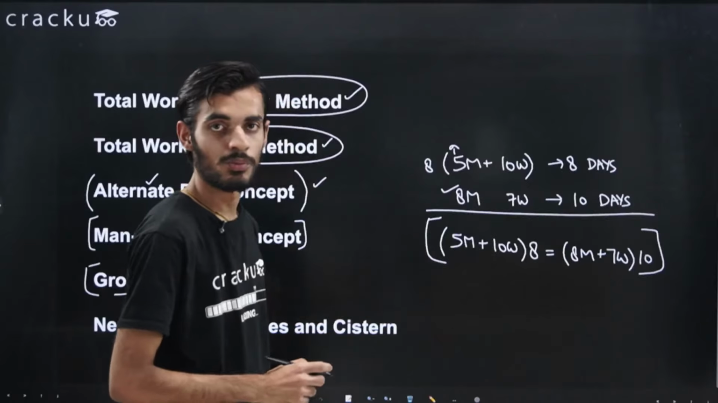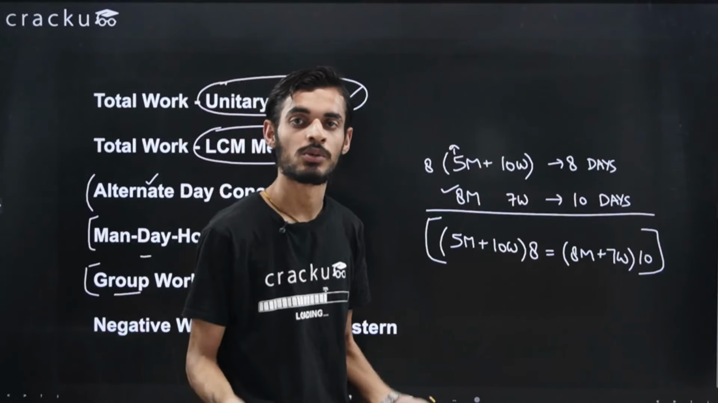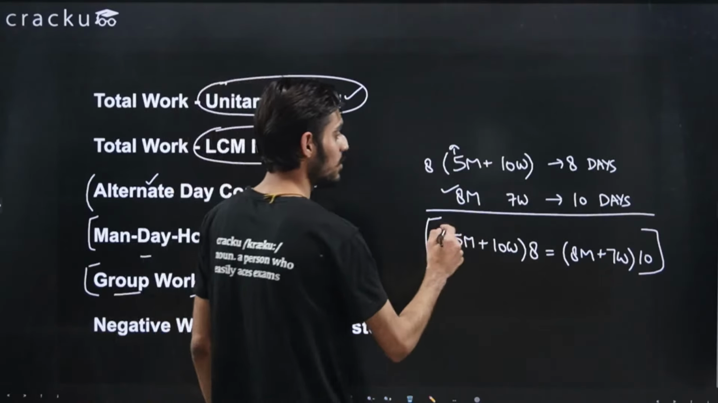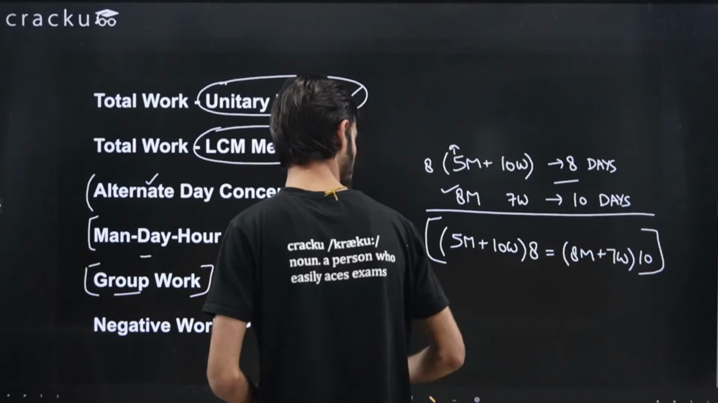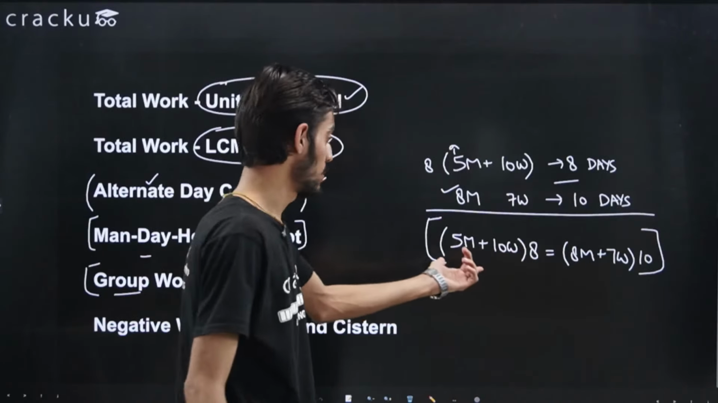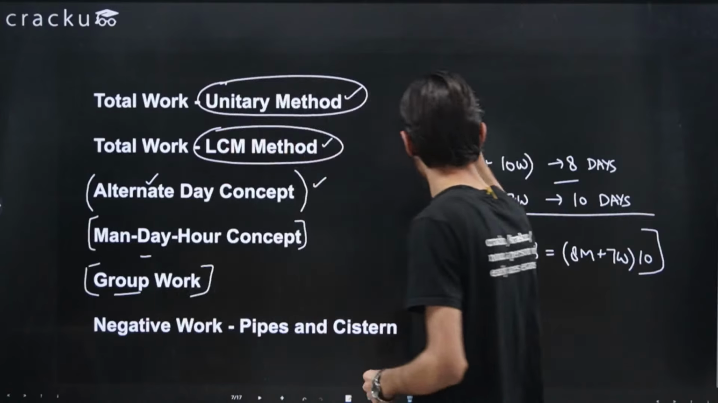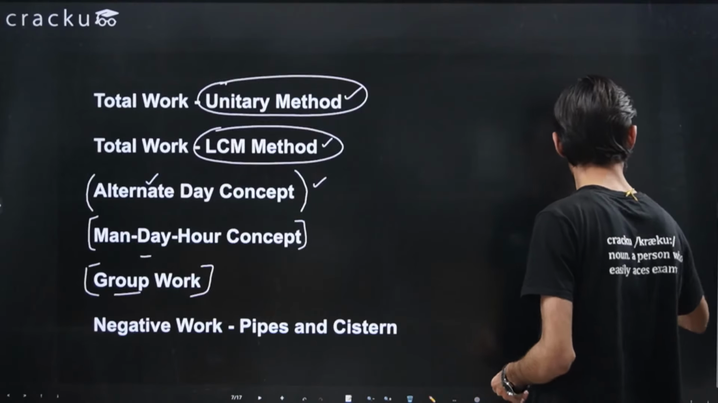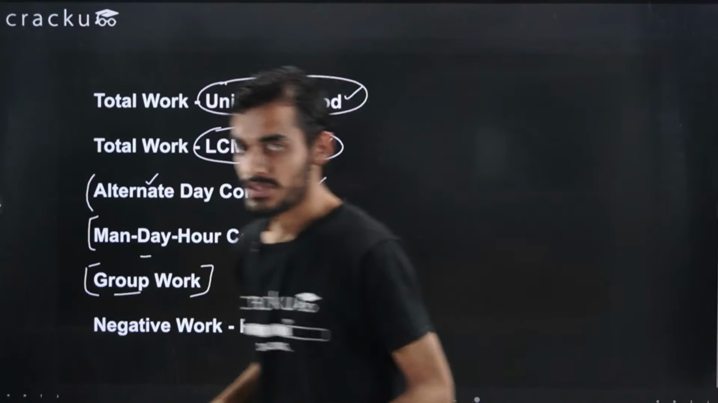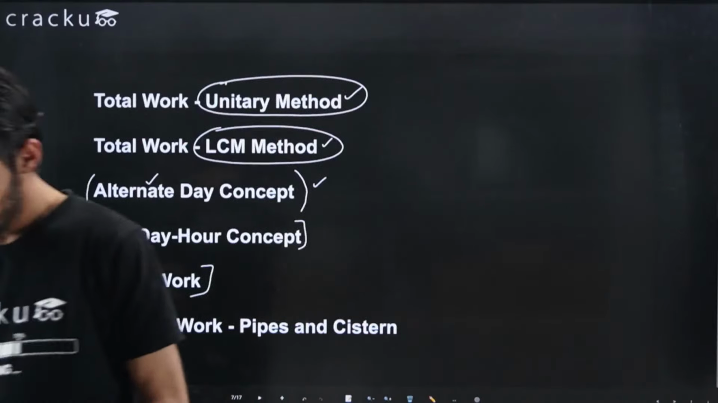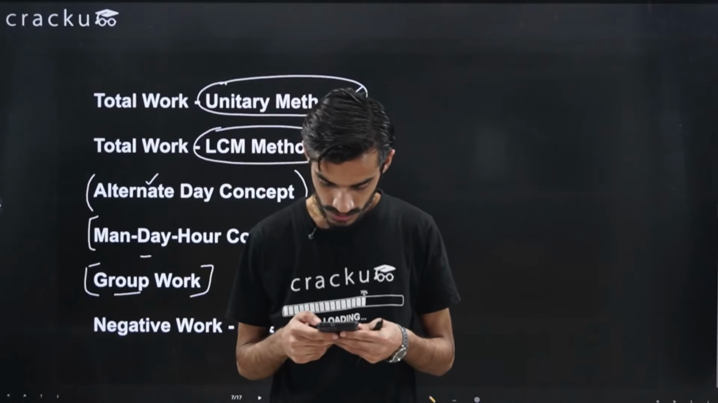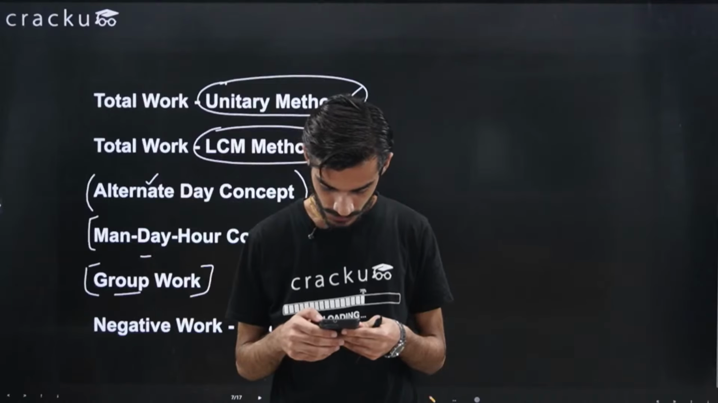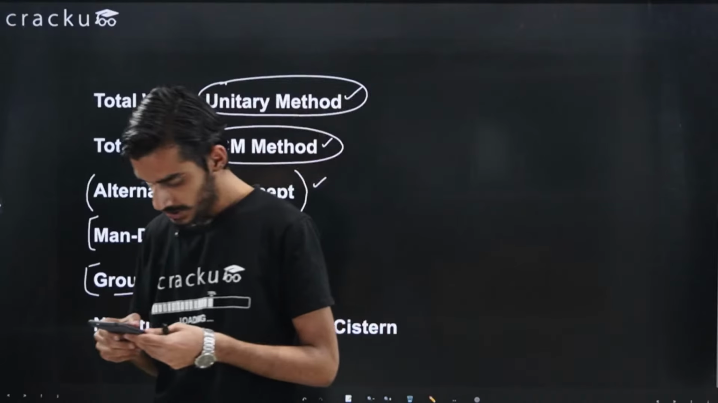Okay, so this was about group work, when some men and women are working, or maybe some men along with women and some children are also working. This is the basic concept of that. You will be able to solve the questions using this by framing the equation. Okay, I hope this should be clear. If there are no doubts, I can move to the negative work concept. Let me see if you have anything to ask. Okay, I don't think there are any doubts.